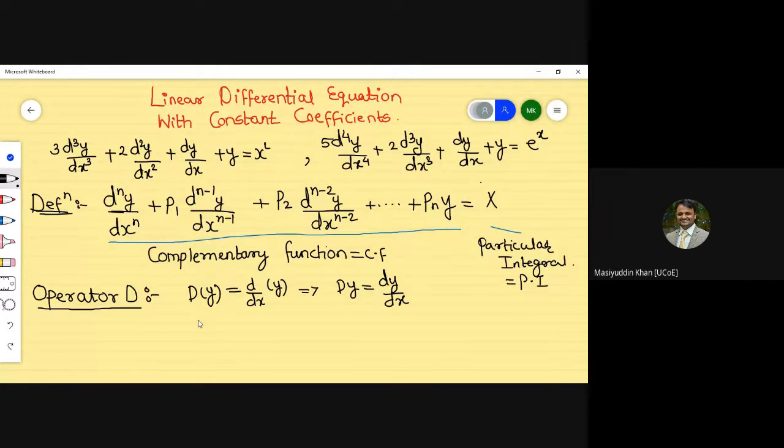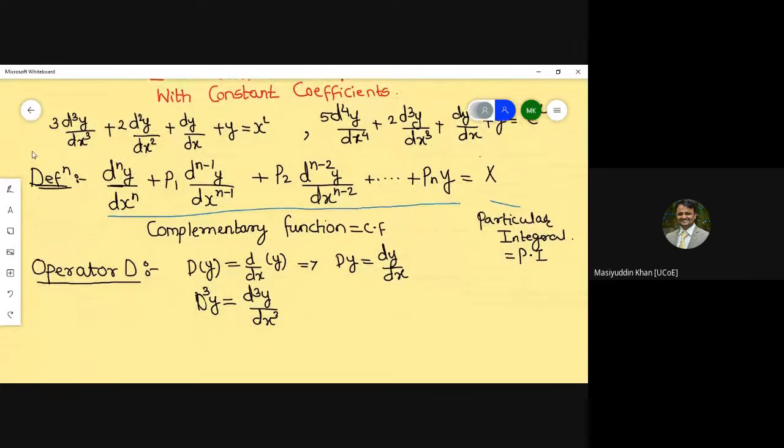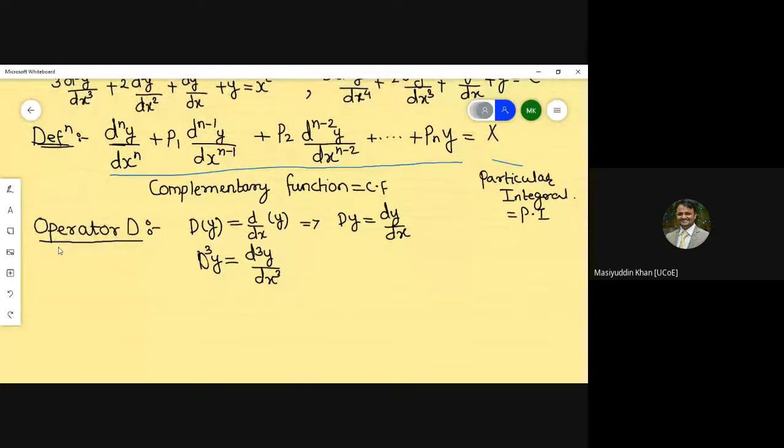D cube y or d square y. If I say d cube y, this means d cube y by dx cube, where dy means dy by dx. So hope things are clear. That is exactly what the operator D is performing here. So, coming to the conclusion of this part,